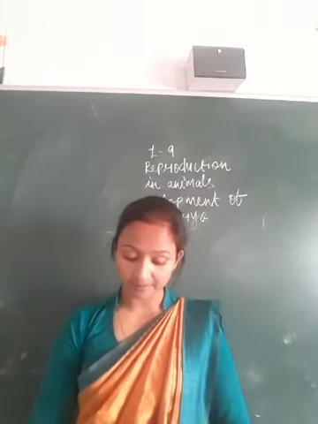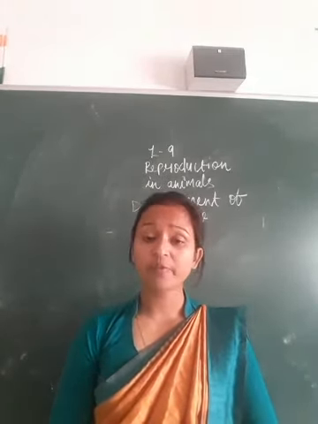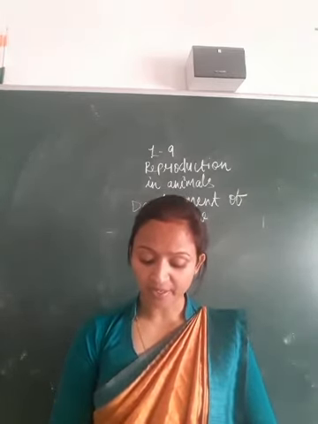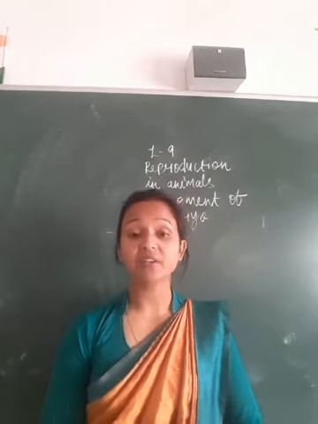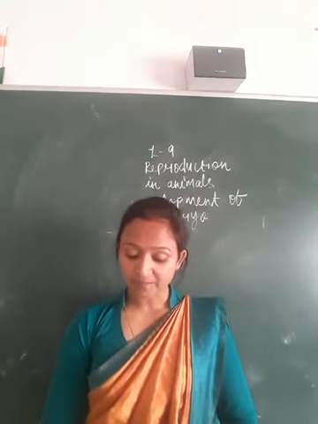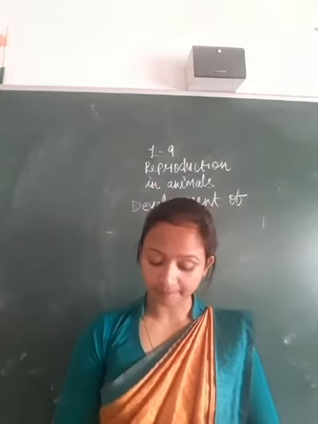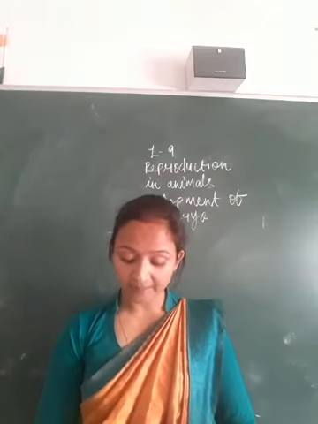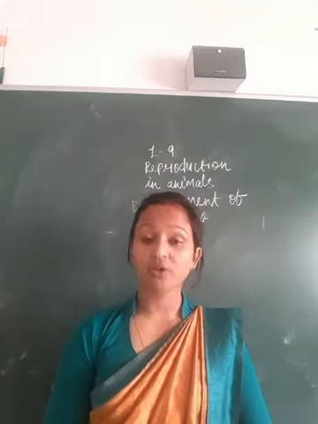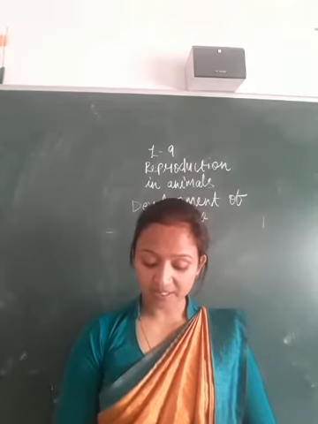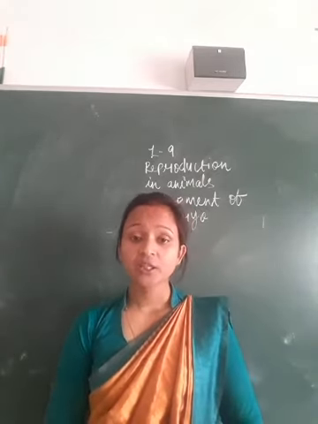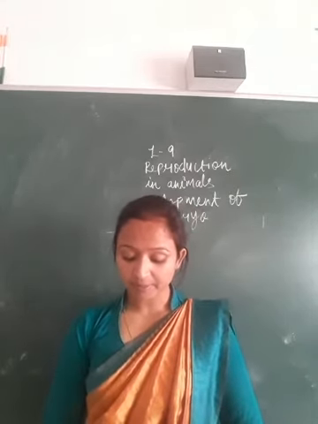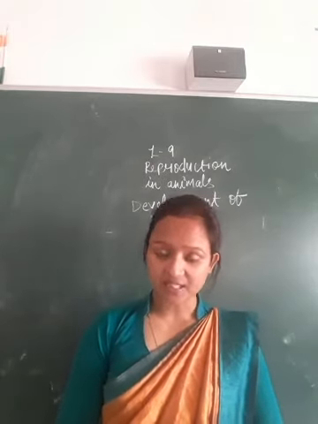Binary fission in amoeba. This method of asexual reproduction is very common in unicellular microscopic organisms like amoeba and paramecium. Let us study this method in amoeba. The organism starts the process by the division of the nucleus into two nuclei. This is followed by division of its body into two, each part with a nucleus, and finally two daughter amoebae are produced from one parent amoeba. The daughter amoebae then grow into full size.